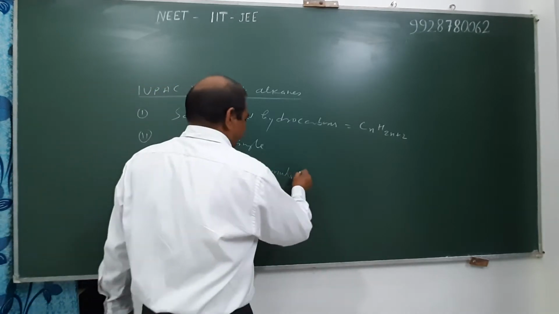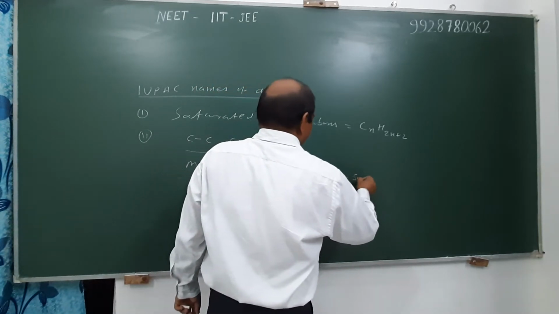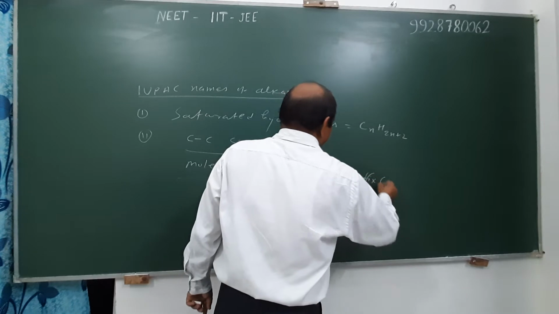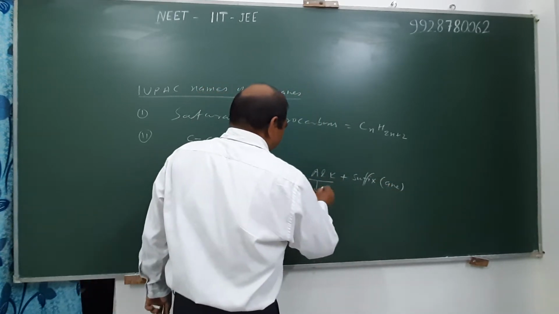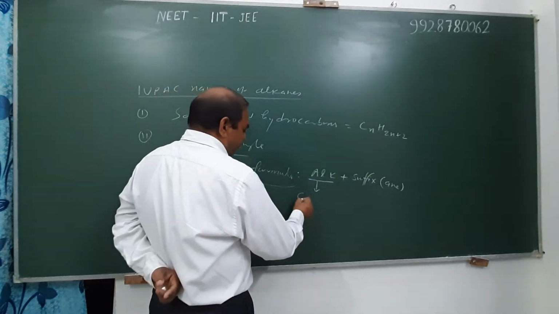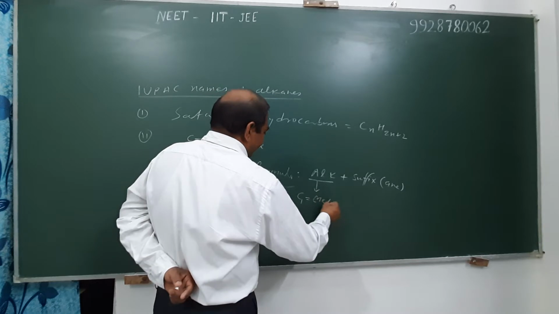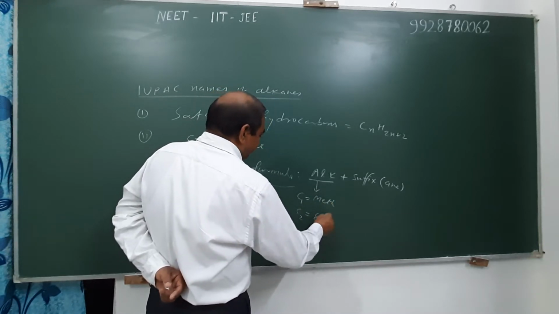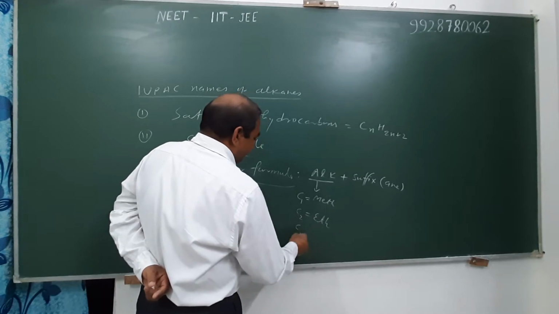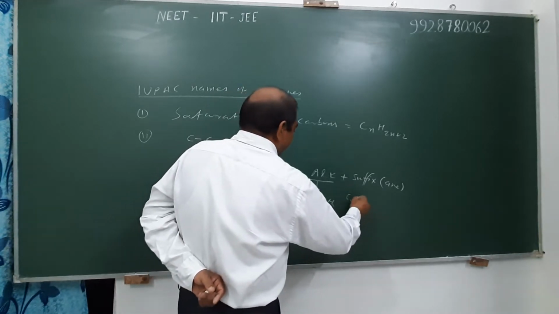In case of molecular formula, we write name of alk and then write the suffix of alkane, and the suffix of alkane is ane. The alk means number of carbon atoms. If carbon 1 is present in the alkane, then it is known as meth. Carbon 2, eth. Carbon 3, prop. Carbon 4, but.